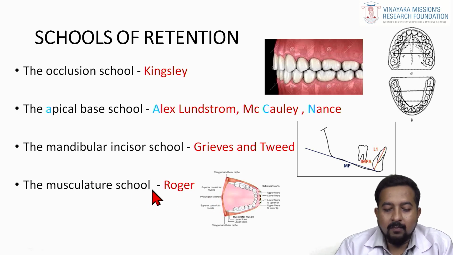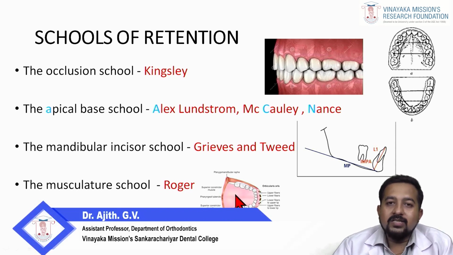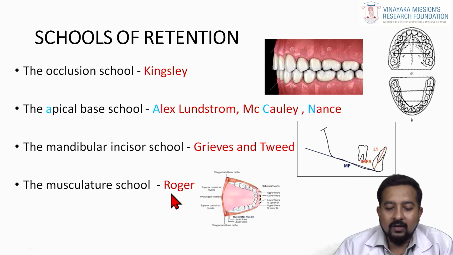Whereas the final one is the musculature school of thought, which was proposed by Rogers. So Rogers, I used to give this example for students to remember. Musculature means Rogers. So you can simply remember Roger Federer, who is a famous tennis player who needs muscle. Each tennis player needs perfect muscle to smash the ball. So that you can remember Rogers for the musculature school of thought.